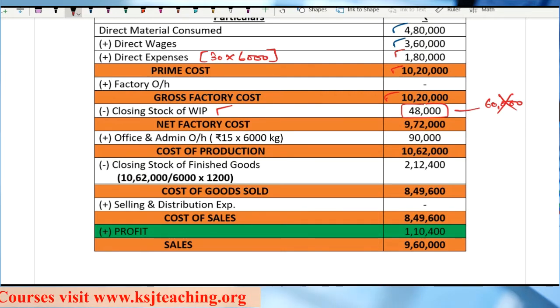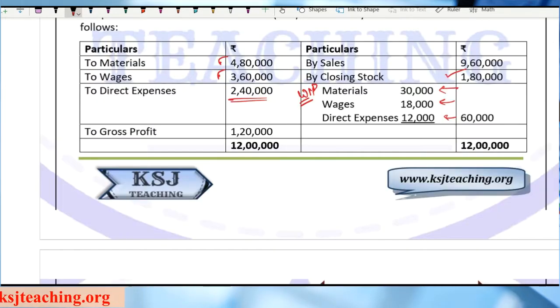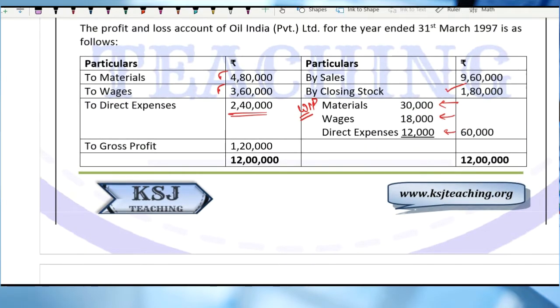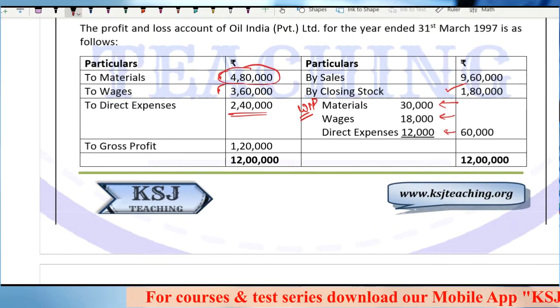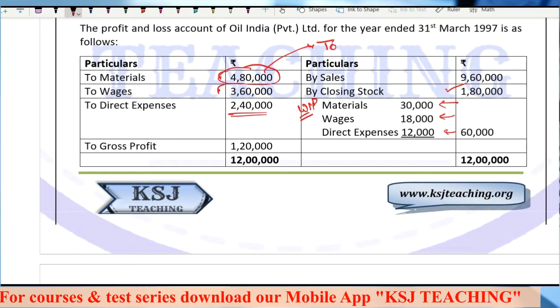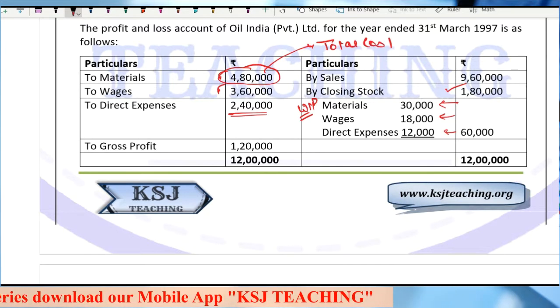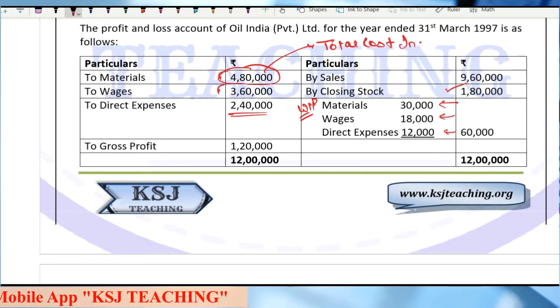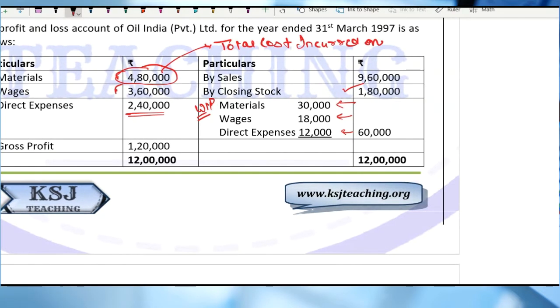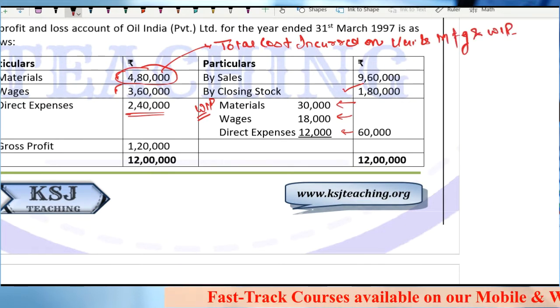Now, listen to it very carefully. Sir, WIP is given regarding the material, wages and the direct expenses, right? This material cost of 4,80,000, this is the total cost incurred on units manufactured and WIP.